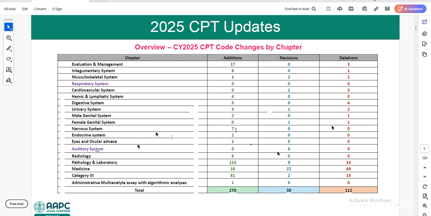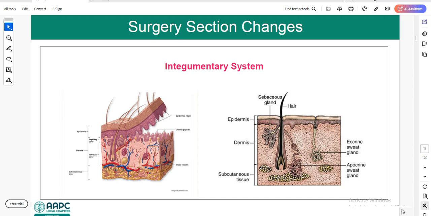First we will learn the updates related to the integumentary system. Before learning the integumentary system updates, we need a good understanding of skin anatomy, because these codes are based on skin anatomy. The skin has 3 layers: epidermis, dermis and subcutaneous layer.